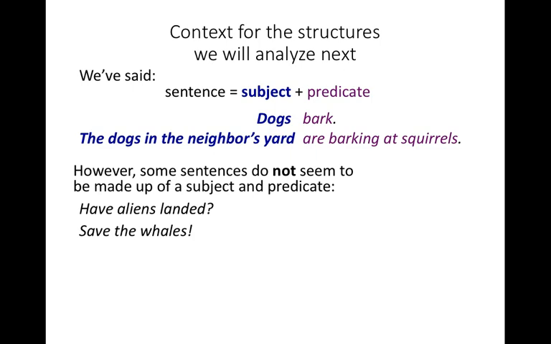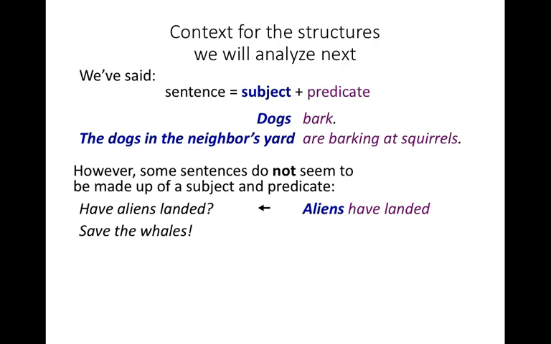What we need to do is consider that a sentence such as have aliens landed is a form of this other more basic structure, aliens have landed. Basically, there is a systematic relationship between interrogative structures such as have aliens landed and statements such as aliens have landed. And so we can analyze the two similarly.